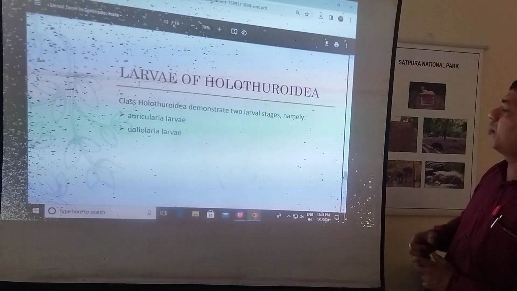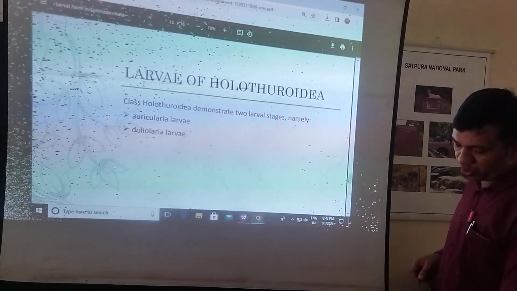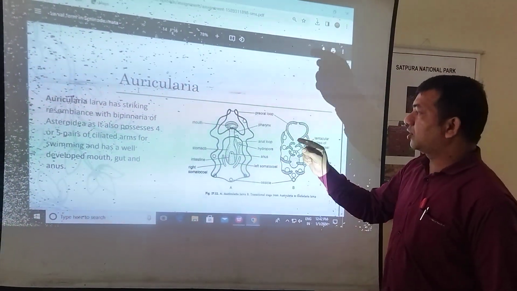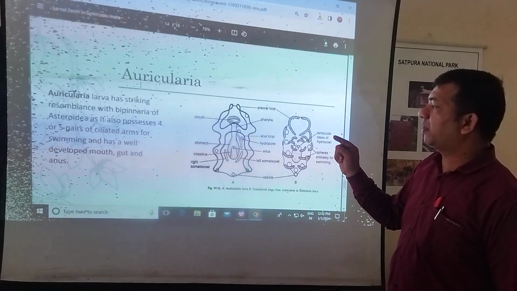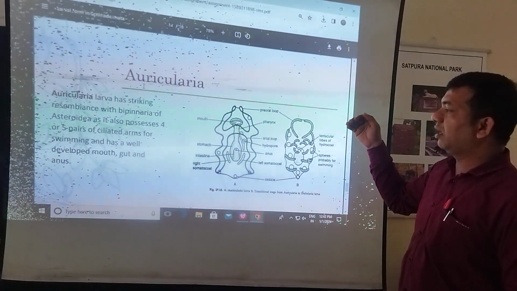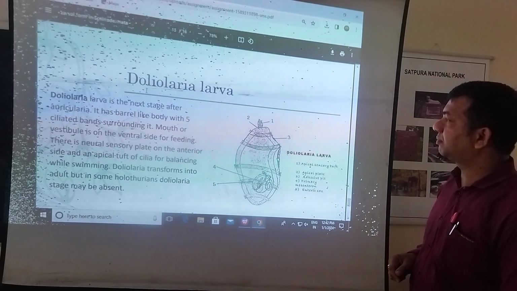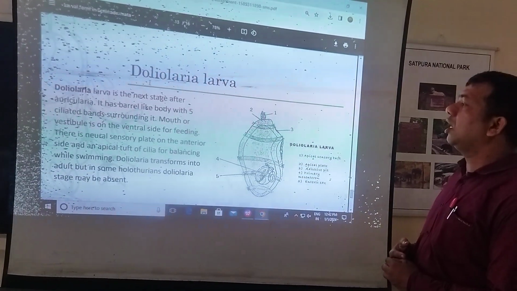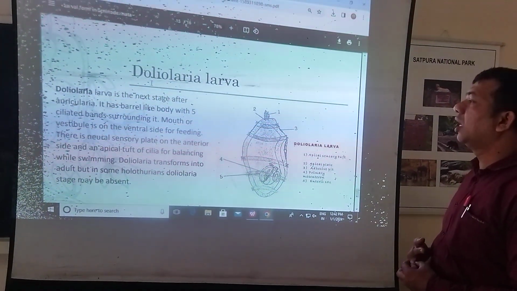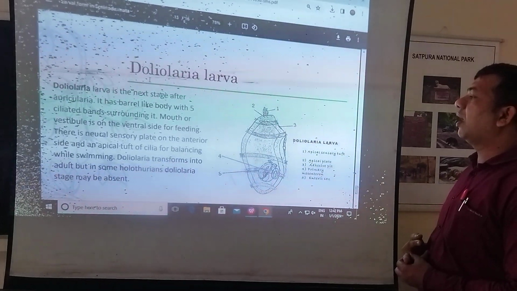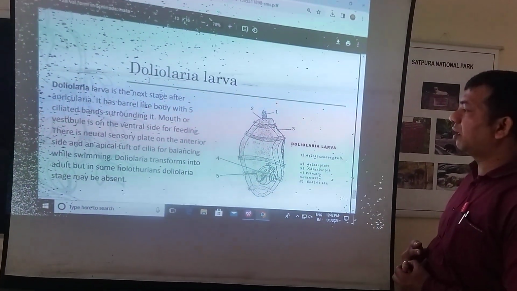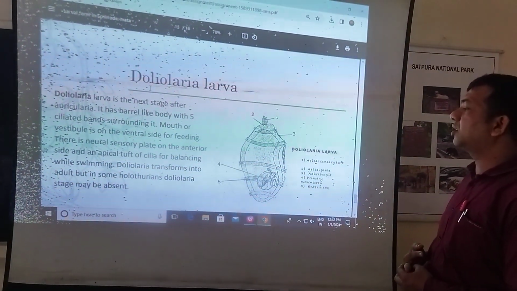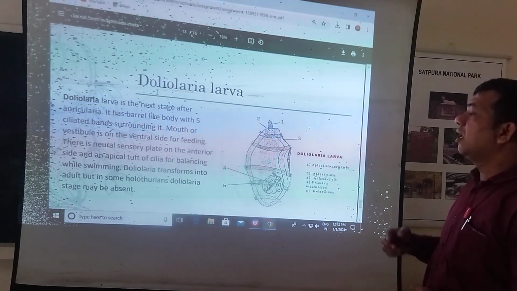So the next larval form is of the Holothuroidea: Auricularia larva and Doliolaria larva. Auricularia larva is a striking larva that resembles Bipinnaria larva. Like Asteroidea, it possesses 4 arms and 5 pairs of ciliated arms for swimming, and develops the mouth, gut and anus. So Doliolaria larva is the next stage after Auricularia, with a barrel-like body with rings of cilia surrounding the mouth and vestibule on the ventral side for feeding, while the apical plate on the anterior side with cilia balances the larva while swimming. Doliolaria transforms into the adult, but in some Holothuroidea the Doliolaria stage is rare or may be absent.